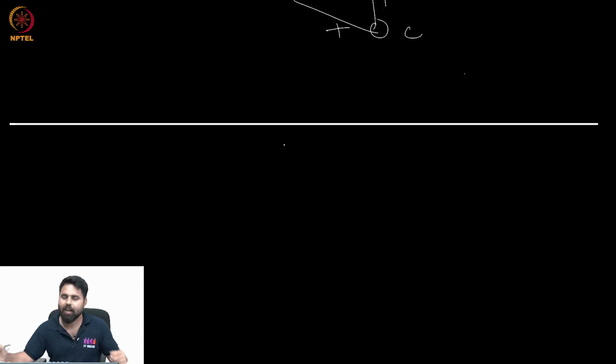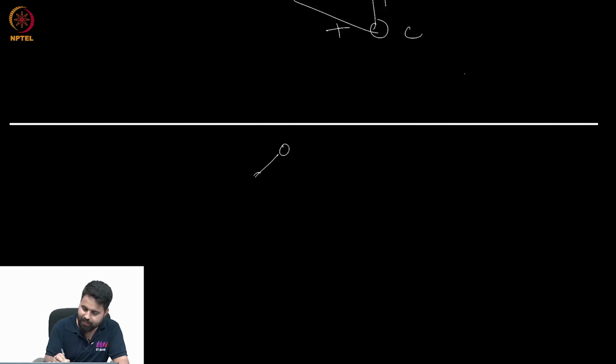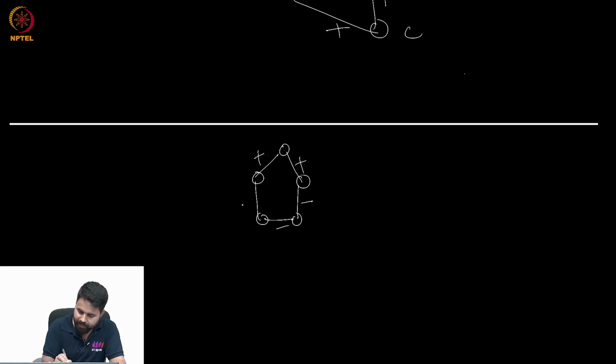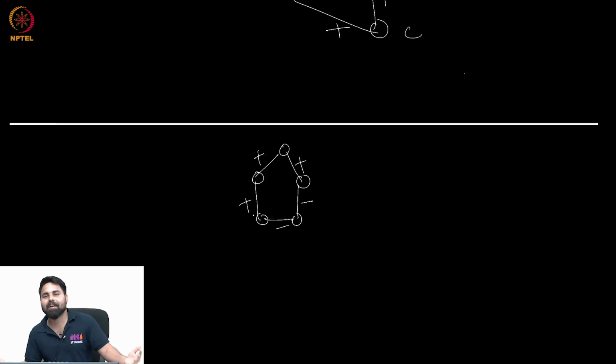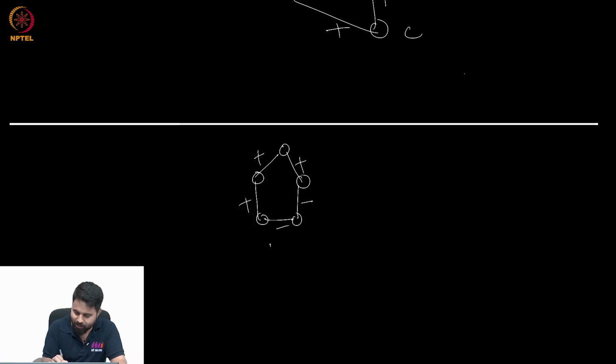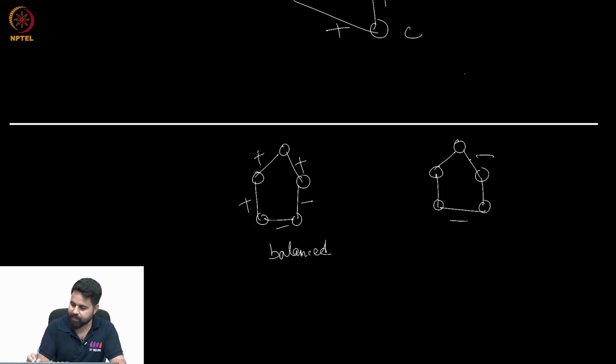Suppose now you have a bigger cycle. Let us take this one, and suppose I put plus here and minus somewhere. There is an even number of negative edges, so this is known as a balanced cycle. Suppose there is some other configuration with an odd number of negative edges, and the rest are plus. Then this is unbalanced.